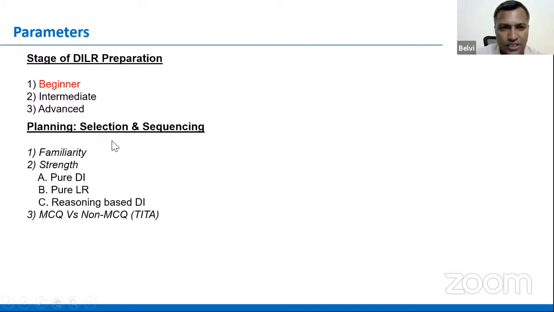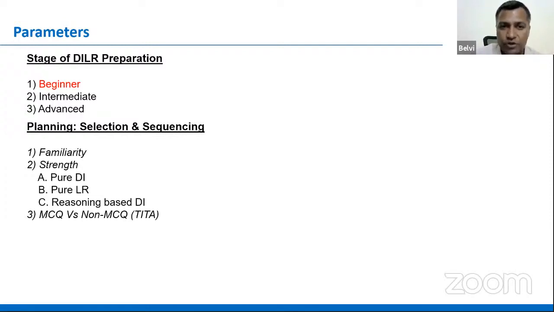If you select the wrong sets, probably it kills a lot of your time, right? So therefore you do planning with respect to what you read. A couple of sets in the beginning, you don't stick to the first set first, right? So you read a couple of sets and then you select a couple of them, saying okay, let me do this, let me do the other one, and then you sequence them. Which one you want to do first? Probably you might have shortlisted, let me do these 3 sets.